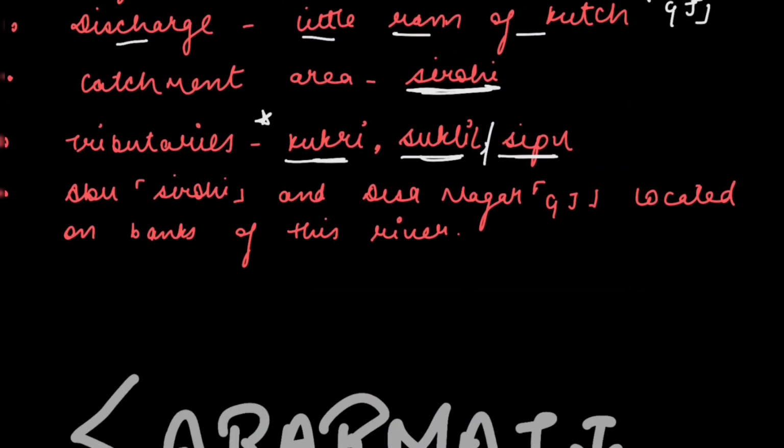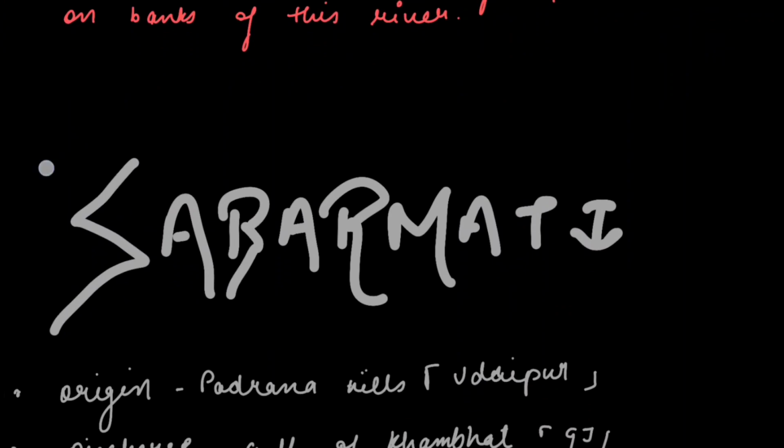The next point is that Abu and Disanagar are located on the banks of this river. Disanagar is in Gujarat and Abu is in Sirohi. So this is all about the river West Banas. Then we will talk about the river Sabarmati.